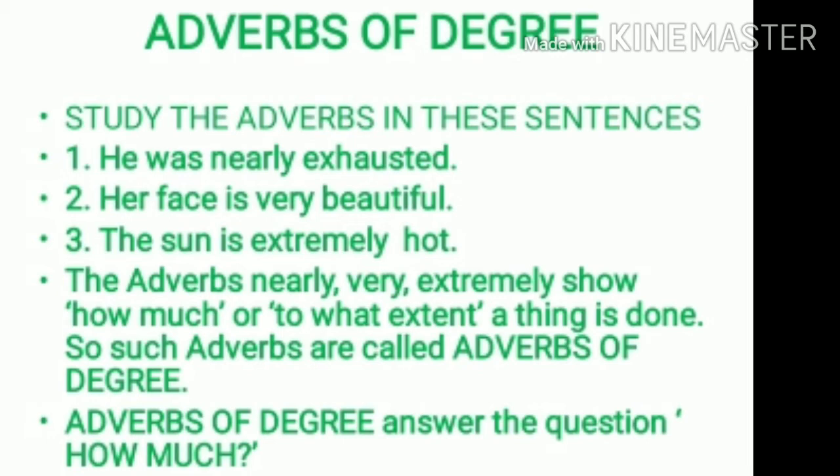So now here when we ask the question how much to the verb, we know to what extent these actions were done. So we say that it is an adverb of degree. For example, was is your verb. So was done how much? He was nearly exhausted. How much was he exhausted? So it comes nearly. So we know to what extent these actions were done.